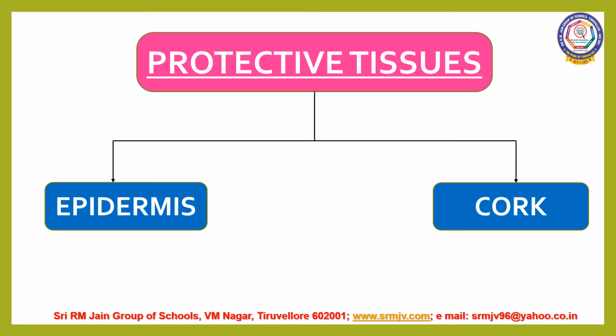Let us discuss about protective tissues. There are two main protective tissues, namely epidermis and cork.